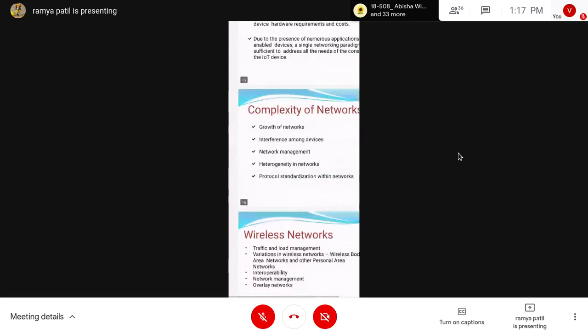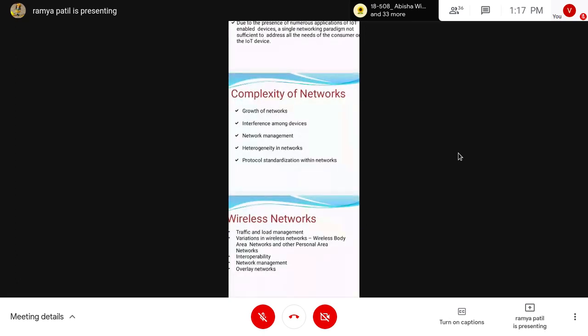And next thing, complexity of networks. What is the complexity we are facing in this IoT? We have the complexity of growth of networks, because we want to make everything IoT related, right?